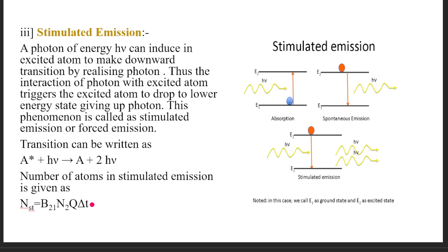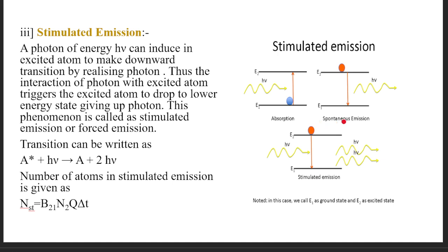Now the next most important process for the laser formation is stimulated emission. What is meant by stimulated emission? Why is it called stimulated emission? Because in this process we are making an external photon or external energy incident on the excited atom. In this diagram we can see all three processes, that is absorption. In absorption, what will happen? The photon of energy h nu is incident on a ground state atom, so it will jump to the higher excited state.